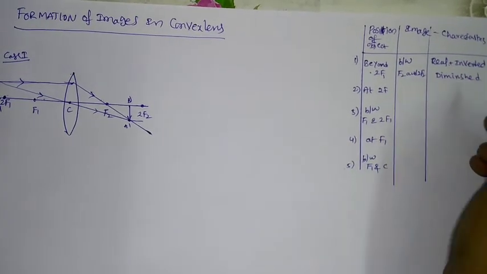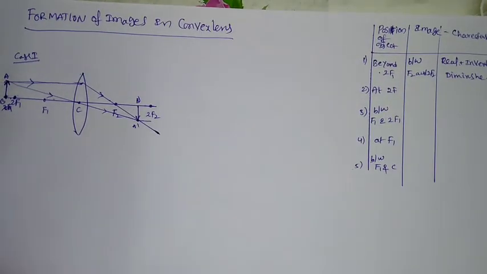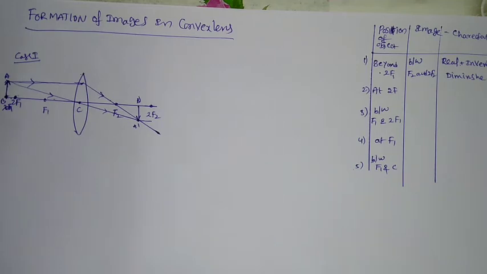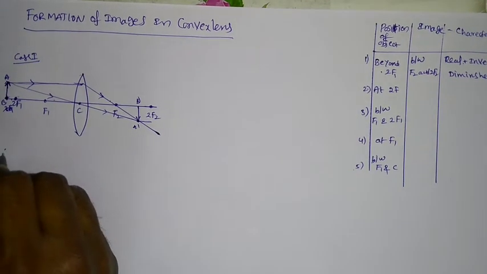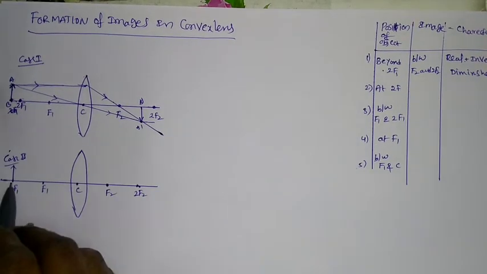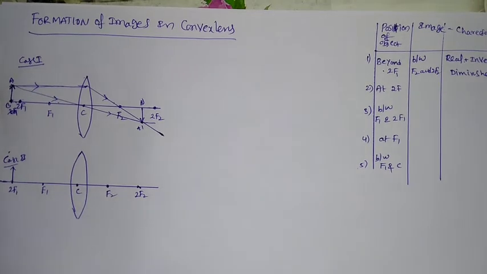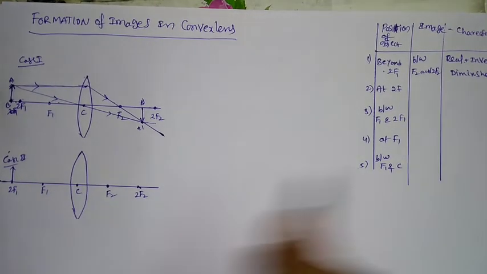So these are the characteristics of the image formation when the object is beyond 2f1. This is the condition number 1. Okay, next case number 2. Say here in number 2 case, now the object is at a point of 2f1. Again you can apply the same last two laws here.